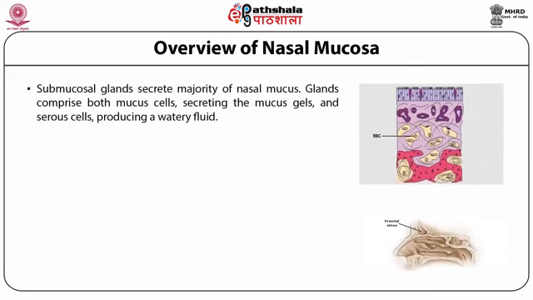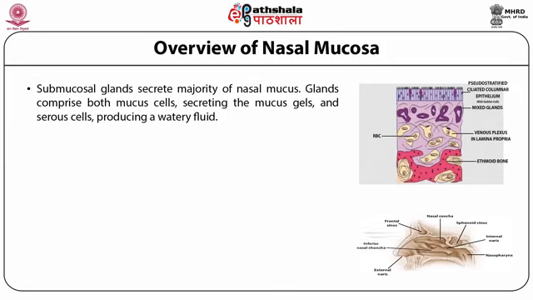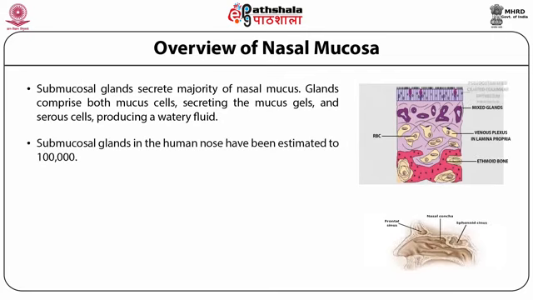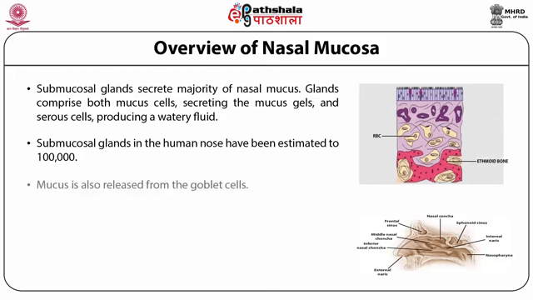Submucosal glands secrete the majority of the nasal mucus. Glands comprise both mucus cells secreting the mucus gels and serous cells which produce the watery fluid. Submucosal glands in the human nose have been estimated to be around 1 lakh in number. Mucus is also released from the goblet cells.